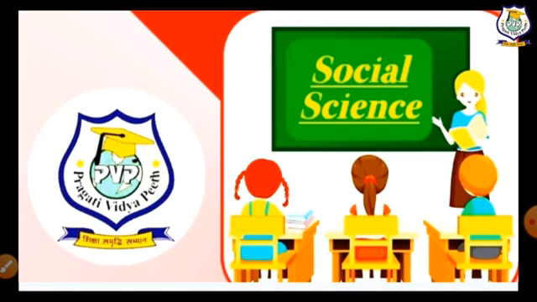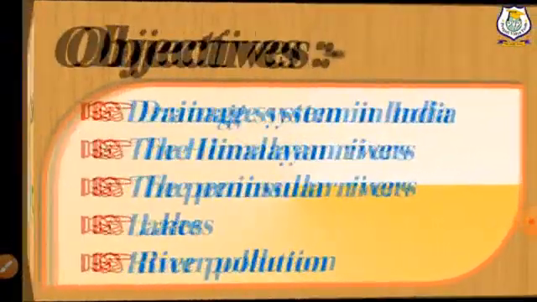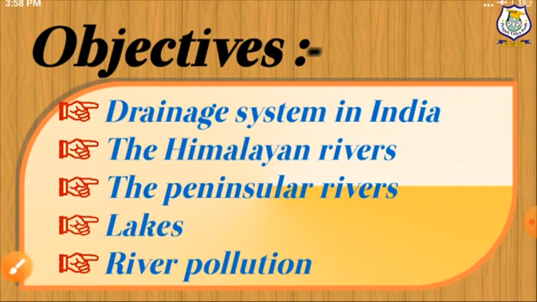So today I am here with Geography Chapter 3 Drainage. Topics to be covered are drainage system in India, the Himalayan rivers, the peninsular rivers, lakes, and river pollution. So one by one we will discuss these topics.